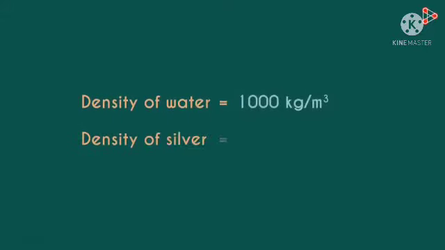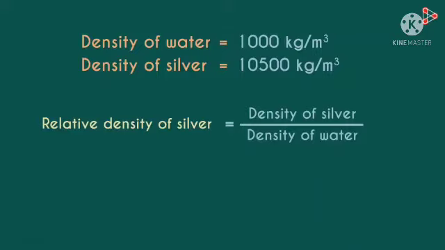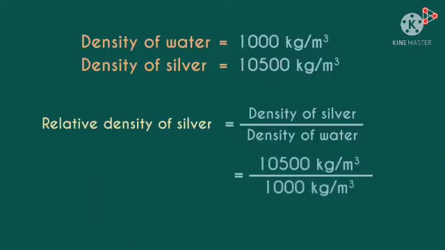The density of water is 1000 kilograms per meter cubed and the density of silver is 10,500 kilograms per meter cubed. So can you tell me the relative density of silver? It's easy. Just refer to this formula and try answering it. It will equal the density of silver over the density of water. Substituting the values here, we get the answer as 10.5. That's the relative density of silver.